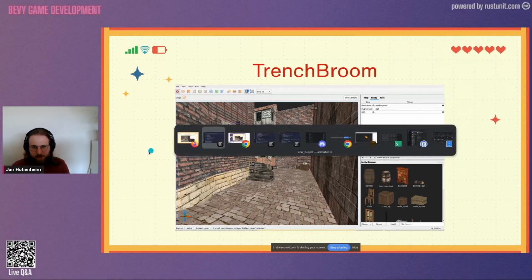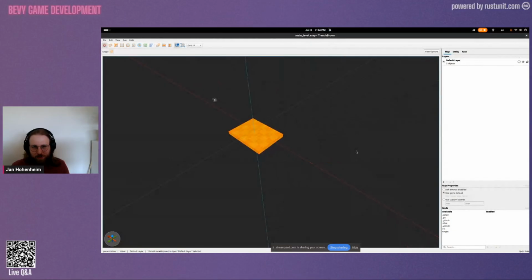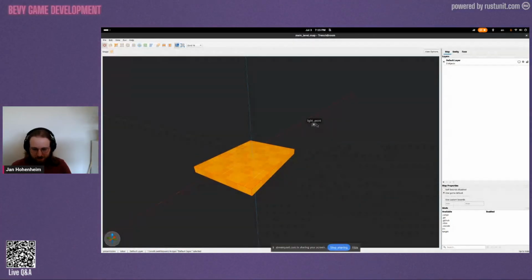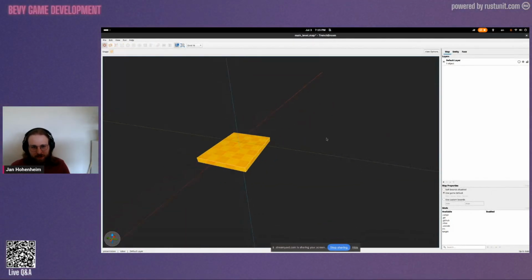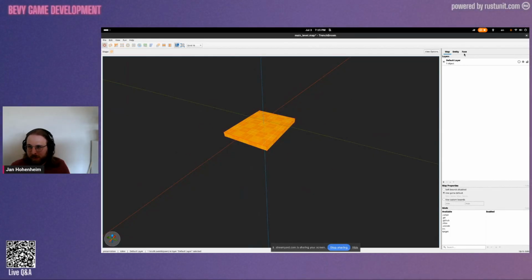But before I get into the weeds of how to set up TrenchBroom, I first want to show you why you should be excited about it. So let me quickly do this.